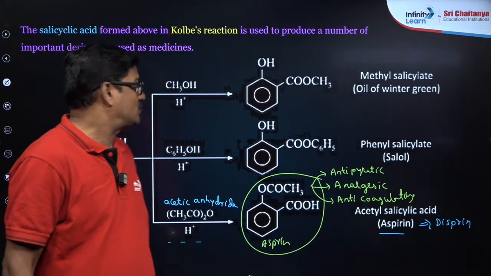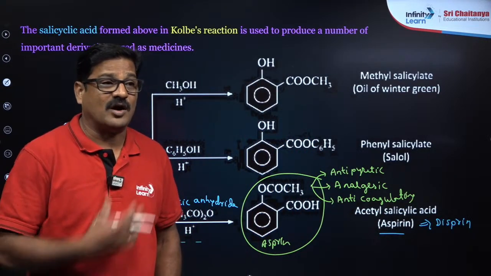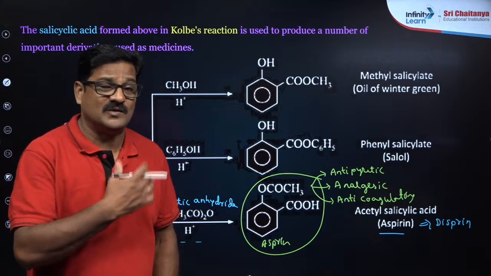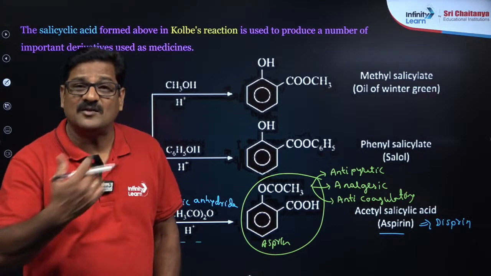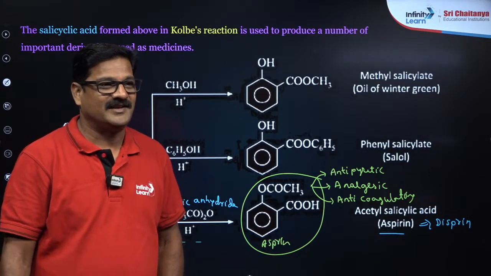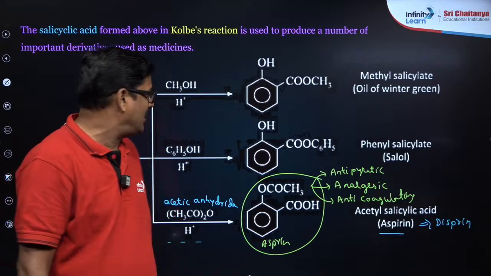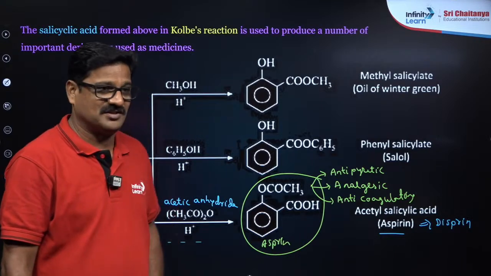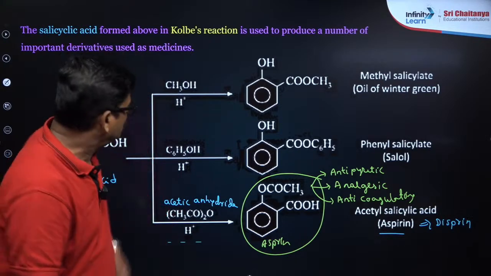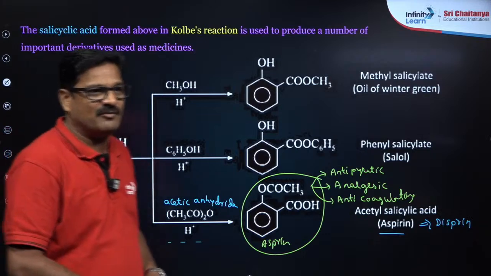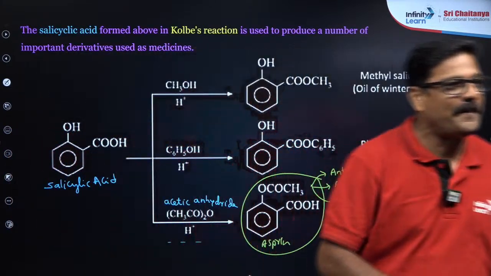So this is a super drug actually. When cardiac patients are there, it is used to dissolve the clots, right? It is a non-narcotic, mild analgesic, non-narcotic, right? So this much use we have, my dear students, right?